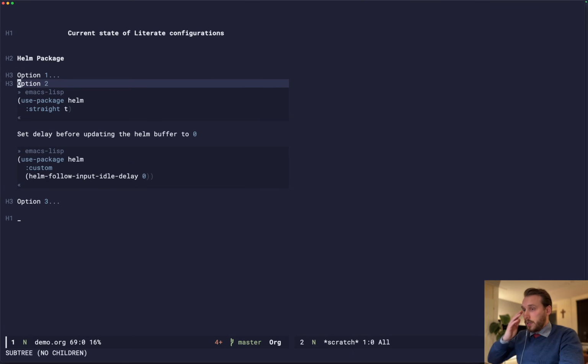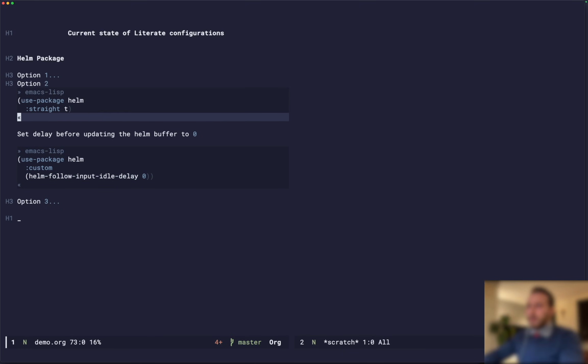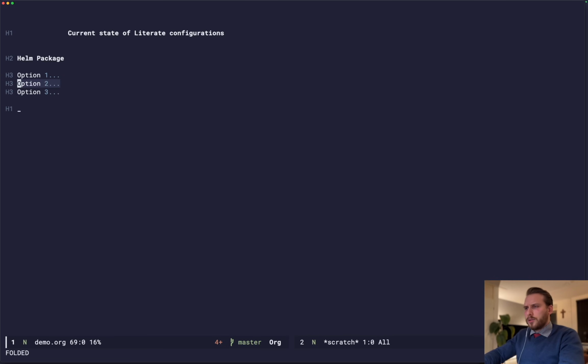Another option would be that you write multiple use-package statements for the same package. I'm not even sure if this actually works, but maybe it does. Then you do have the ability to write org formatting outside of the source blocks, but you would have to write use-package every time for every single variable that you set or function that you define. So that doesn't look very good.